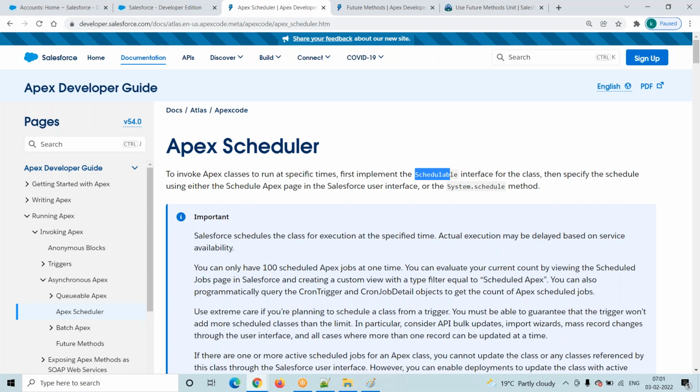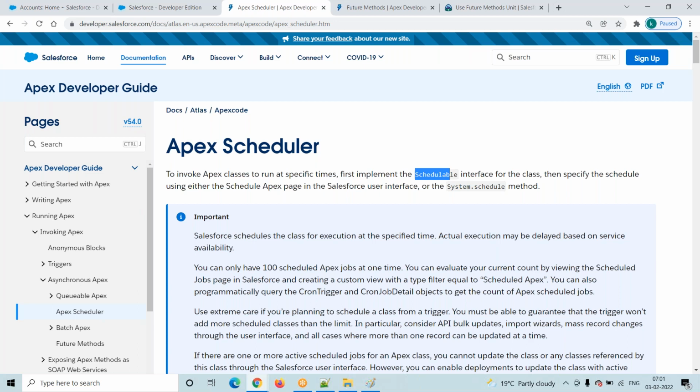So in this case, every day at night we will run one batch. Suppose there is no batch, we would use the data loader. I have to fetch using a SQL query the opportunity records where created date is equal to today and the stage is equal to closed one. Then we get those opportunity records, change the owner, and update. That is the data loader, which is a manual process.